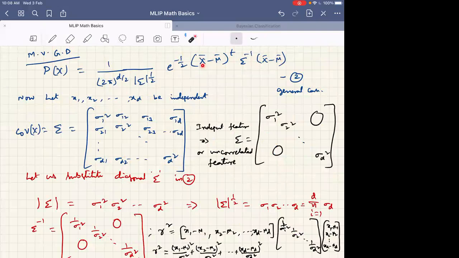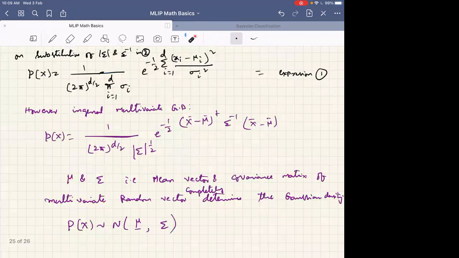Other than the Euclidean distance, this is also a distance measure, measuring the distance between a sample and the mean value, or the centroid, of the samples. However, it measures the distance considering the variances, whereas Euclidean distance doesn't have this term, right?